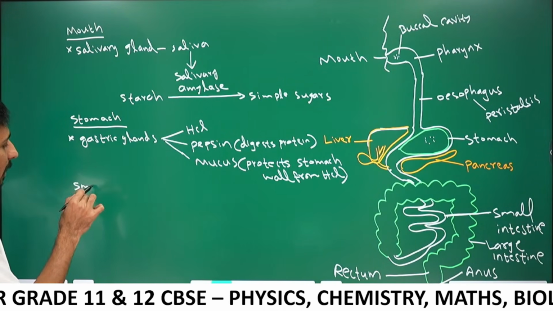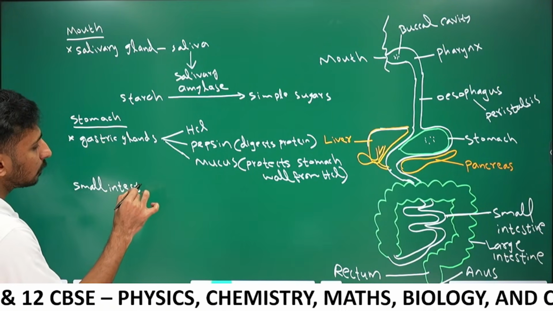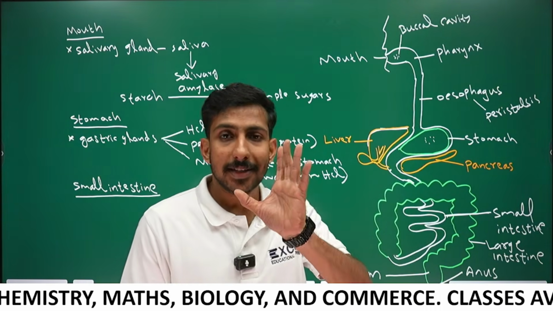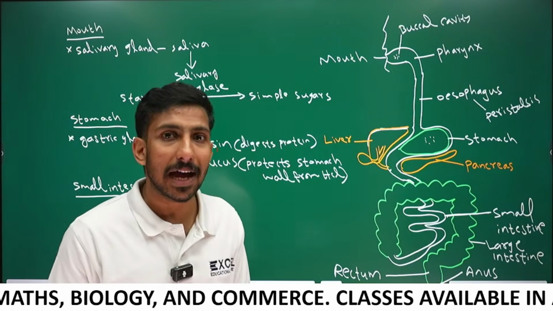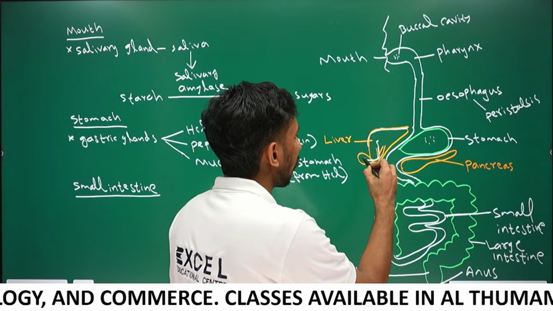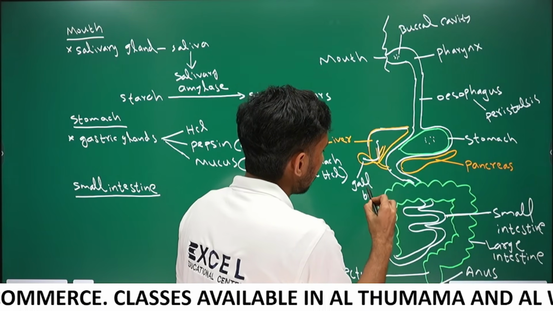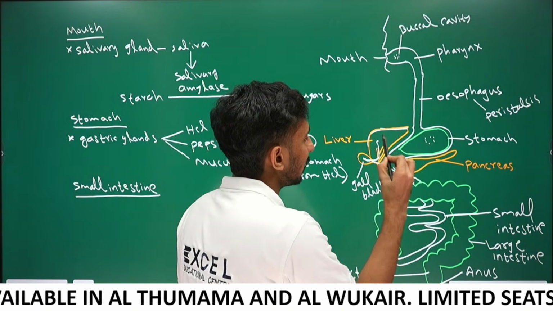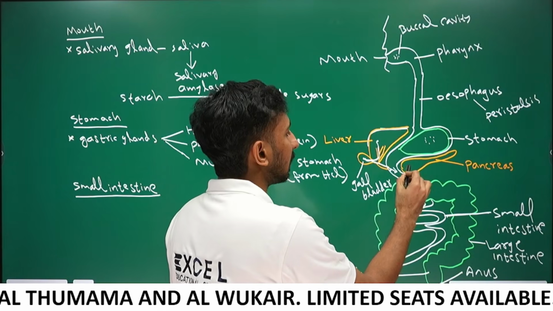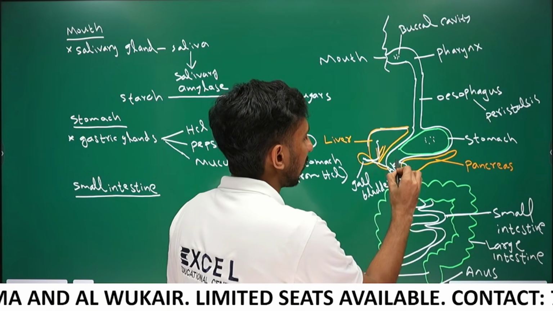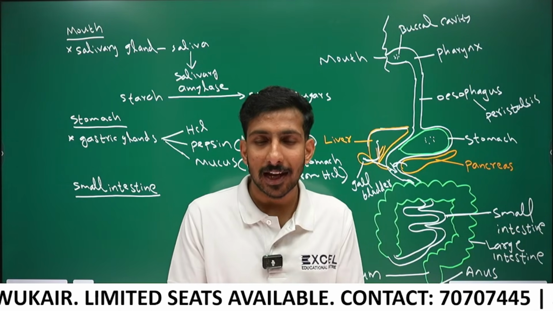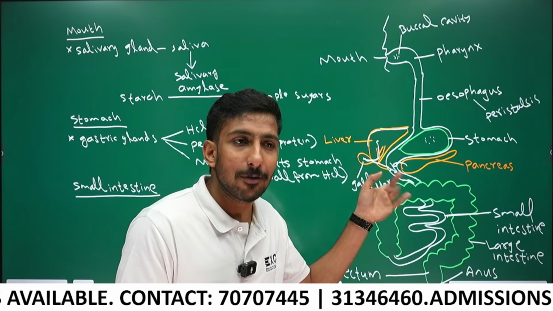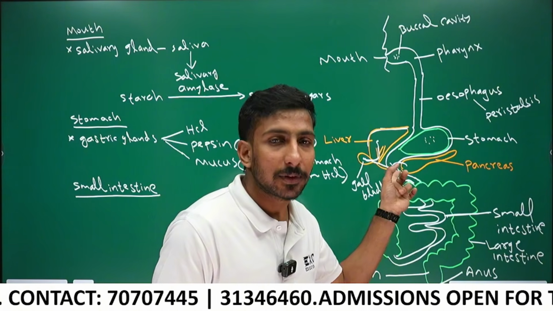Next, small intestine. Digestion in the small intestine. To the small intestine, the secretion of the liver is coming. The liver produces bile, and the bile is stored in the gallbladder. From the gallbladder, bile is released into the small intestine, and from the pancreas, pancreatic juice is also released into the small intestine. So two guests are coming to the small intestine: bile from the liver and gallbladder, and pancreatic juice from the pancreas.